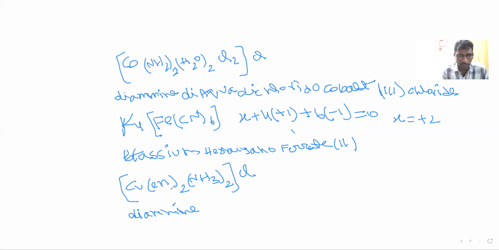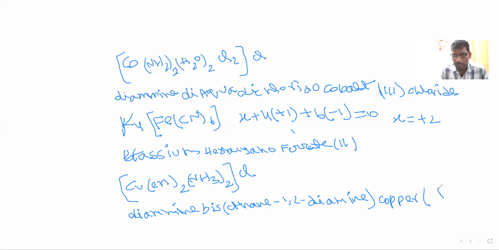It is a numerical ligand. There are 2 such ligands, so we write bis. Bis means 2. So bis, in brackets, we write ethane-1,2-diamine. So that is completed. Central atom name next. The central atom is copper, so we can write cuprate or copper. Which one? Here the anion is present, which means the complex is positive, so we write only the metal name. So this is simply copper.